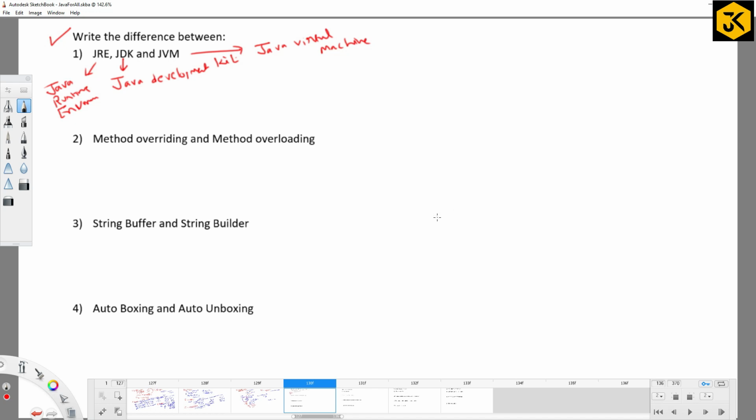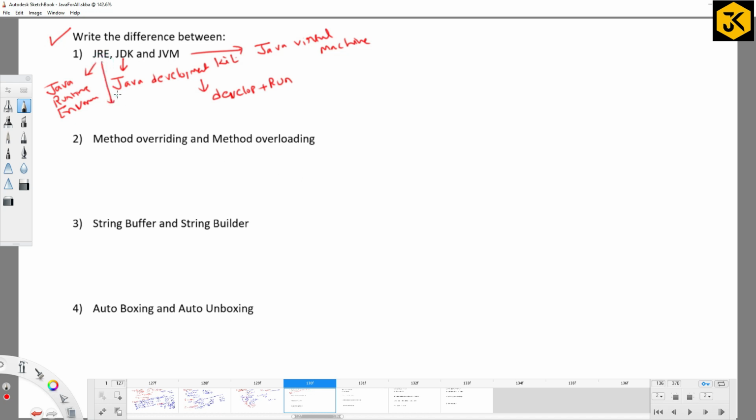So if you have clearly understood, JDK is used to develop and run the application, right?